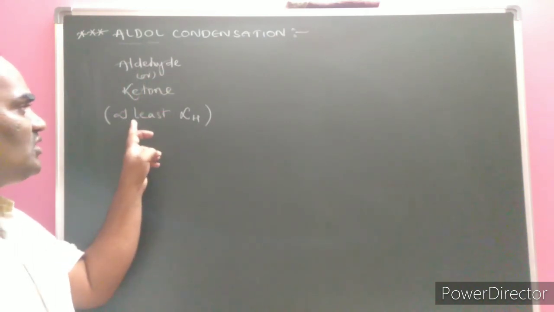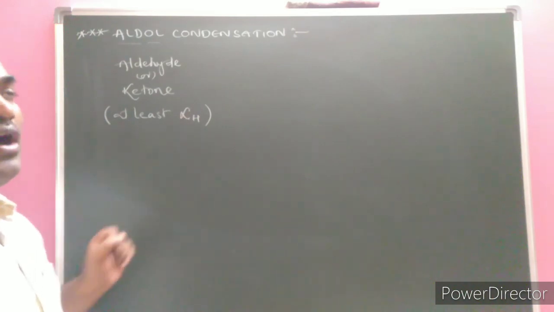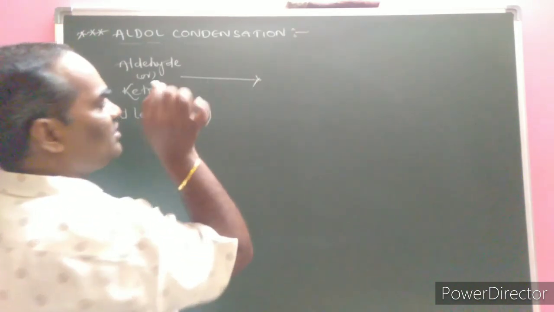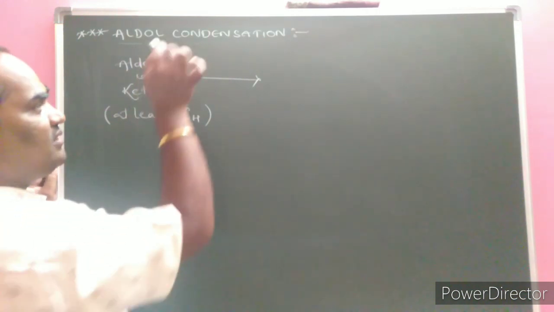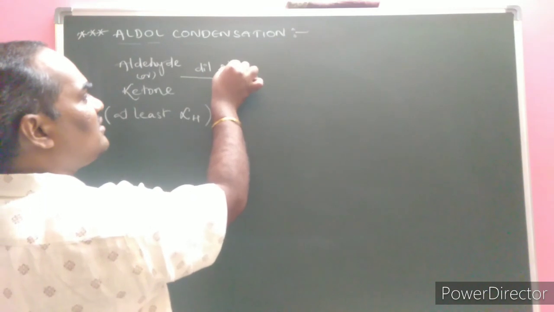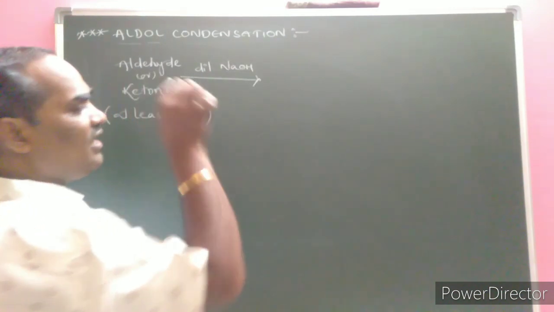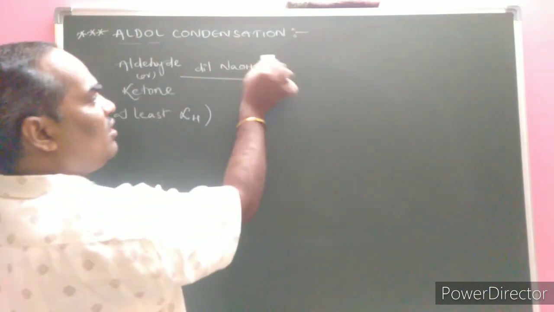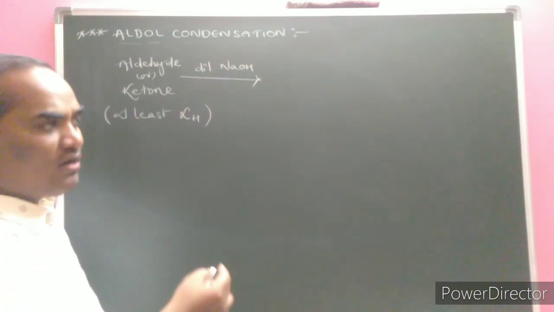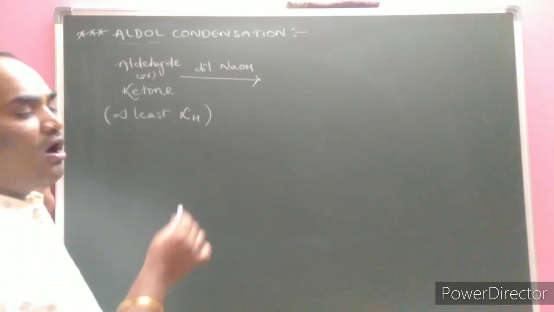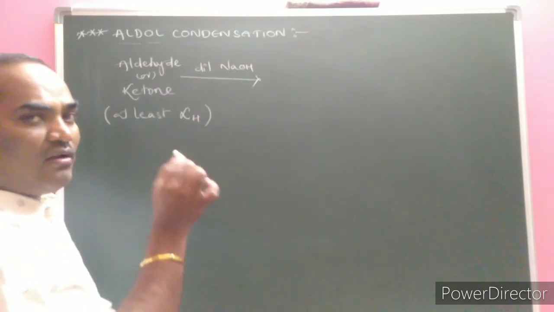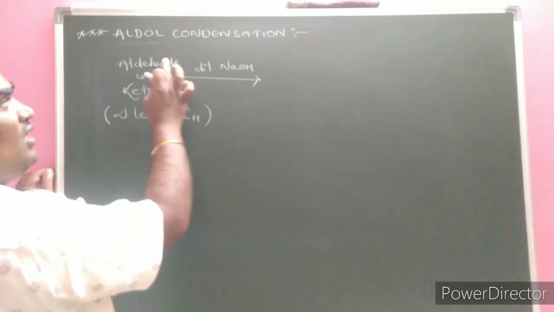Aldehydes or ketones containing at least one alpha hydrogen undergo condensation in presence of a dilute base: NaOH or KOH or Na2CO3 or NaHCO3, or a dilute acid like dilute HCl or dilute H2SO4.